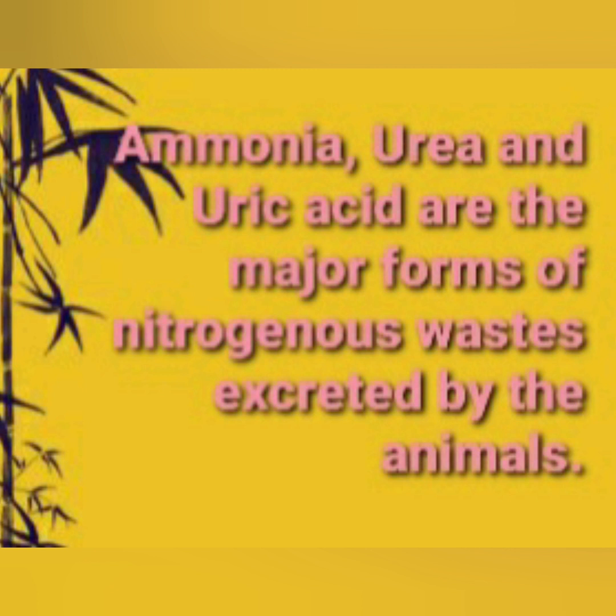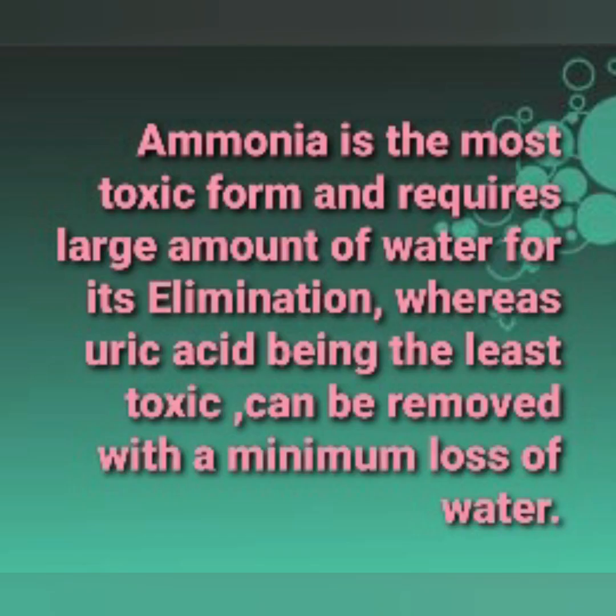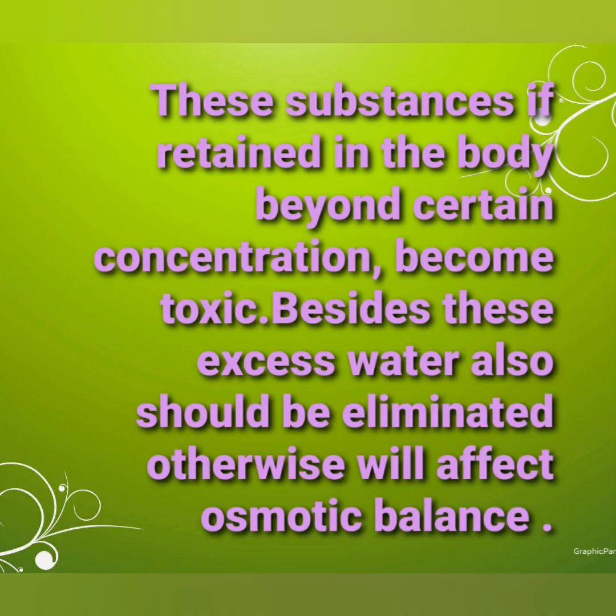Here, ammonia, urea and uric acid are the major forms of nitrogenous waste excreted by the animals. Ammonia is the most toxic form and requires a large amount of water for its elimination, whereas uric acid, being the least toxic, can be removed with minimum loss of water.